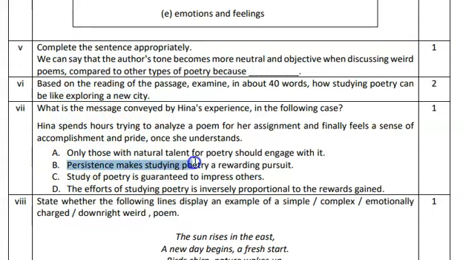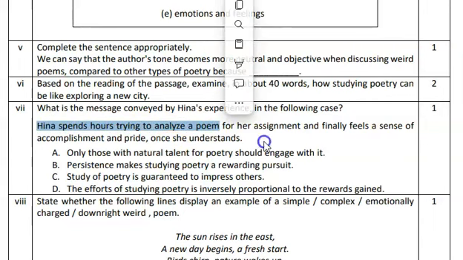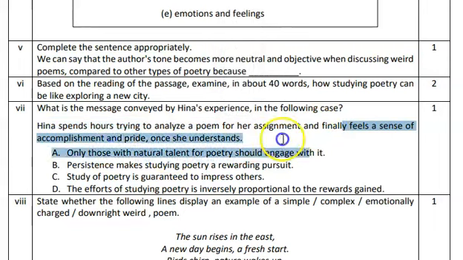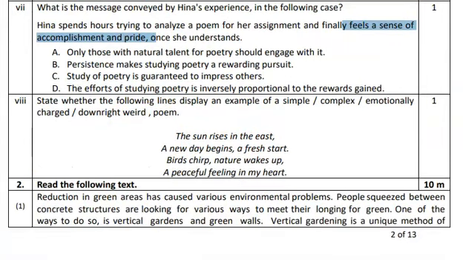Answer B will be the correct answer because it says persistence makes studying poetry a rewarding pursuit. Here persistence is she spends hours trying to analyze the poem, and rewarding is that finally she feels a sense of accomplishment. So for such questions you do not need to refer to the passage once you have understood.